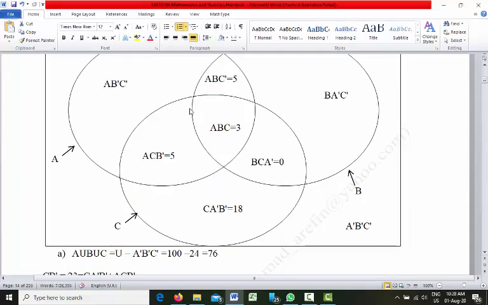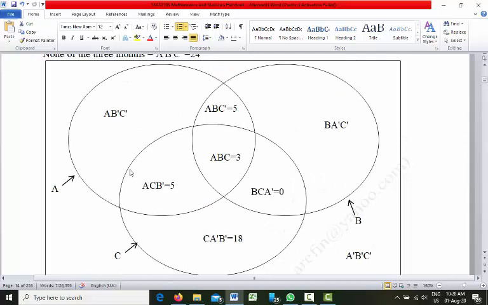Here, this portion is AB, which is 2 consecutive issues, July, August. So these 2 portions are AB. This one plus this one is 2 consecutive issues, that is AB, July, August.